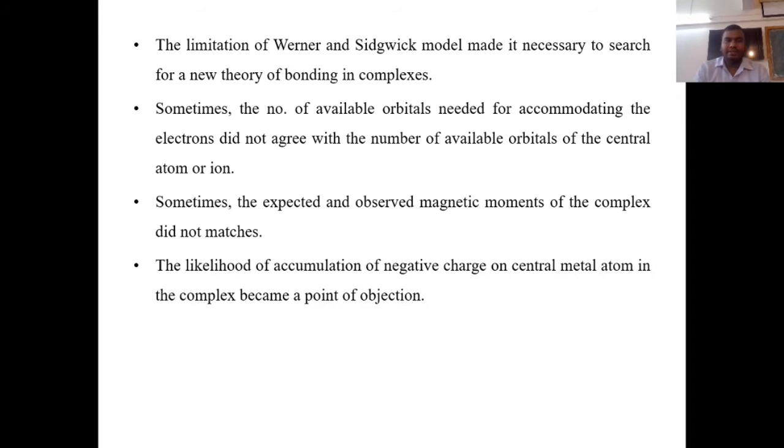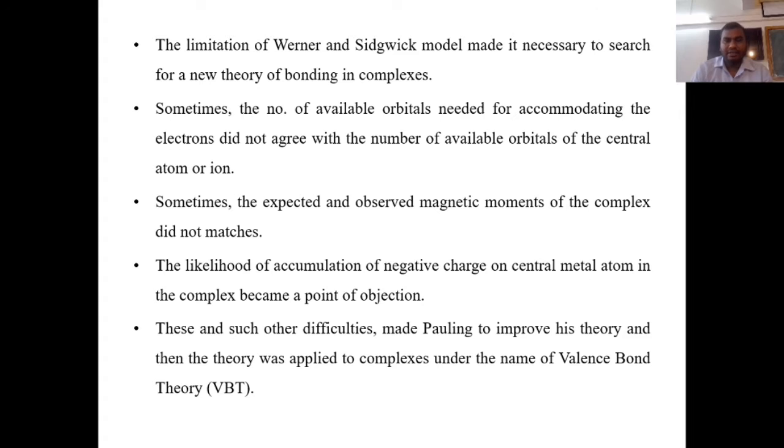Again, one of the main limitations of the Sidgwick theory is that as the ligand donates the lone pair of electrons, there is an accumulation of negative charge on the metal ion, and that leads to a decrease in stability. So this is also a point of objection. These are some of the difficulties of the Werner and Sidgwick theory, which is not able to explain why such things happen while forming a complex.